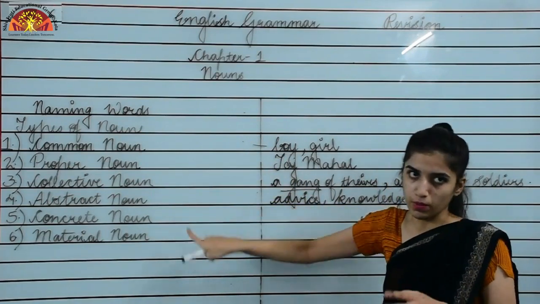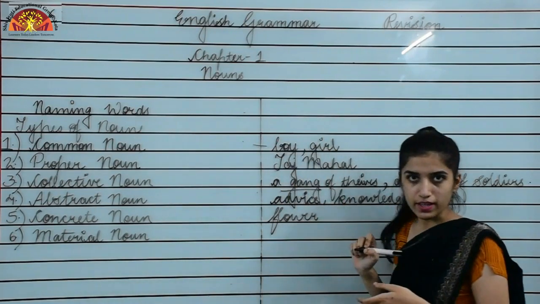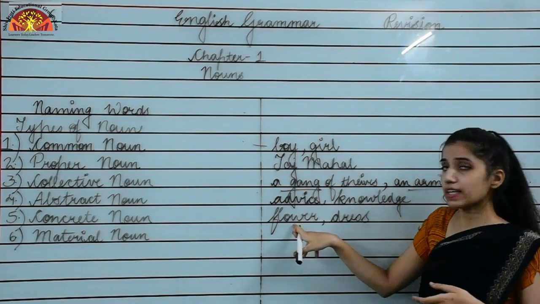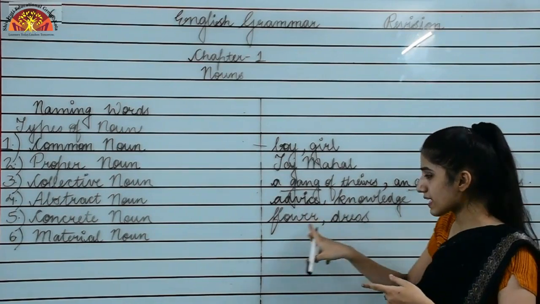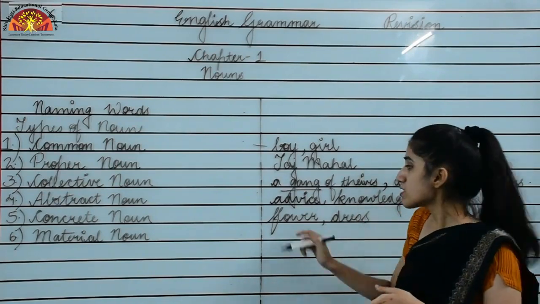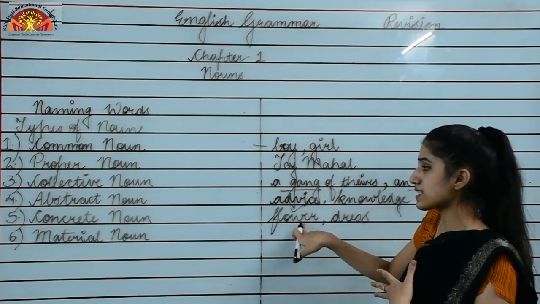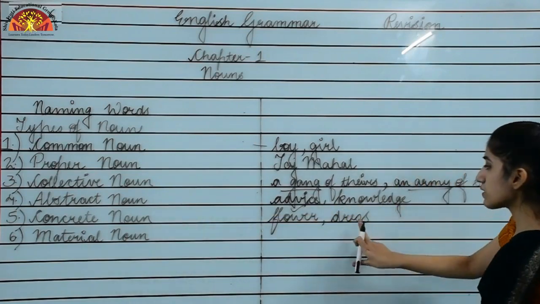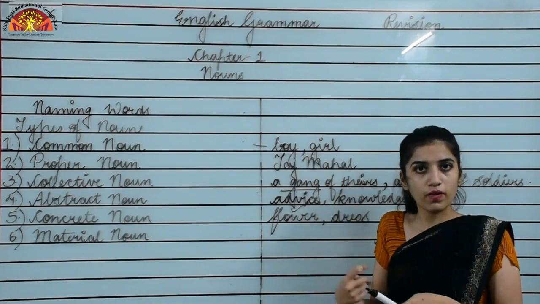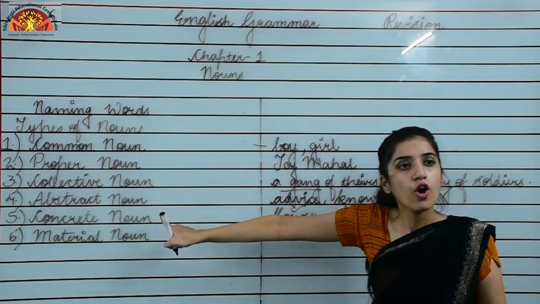Now moving to concrete noun. I can say flower, or I can say dress. This flower can be smelt by you. So this is an example that can be identified by one of our senses, right? So this is an example of concrete noun. Now the dress. We are wearing it, so it can be touched. It is worn on our body. That is why this is again an example of concrete noun.